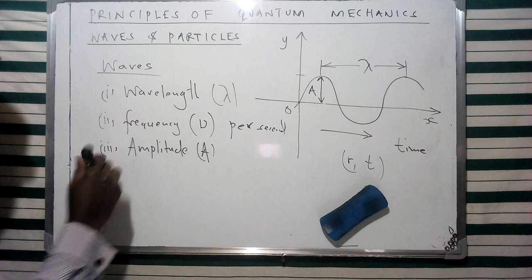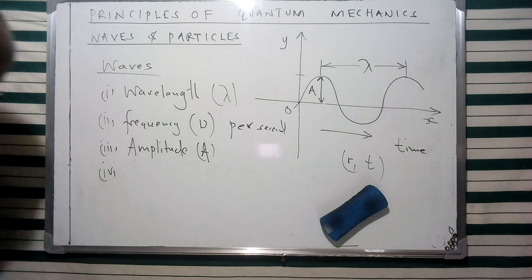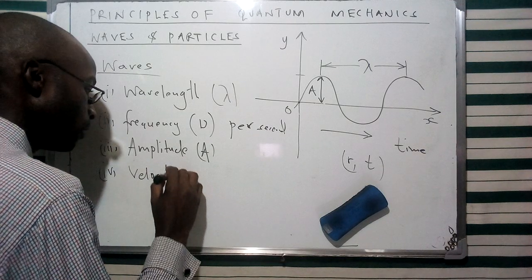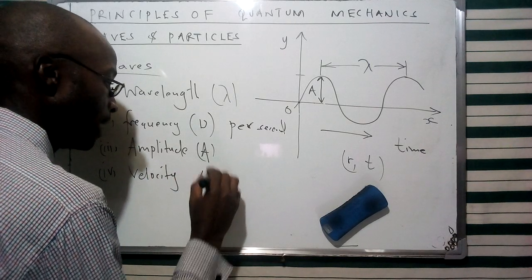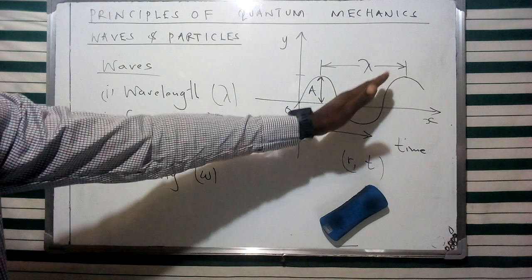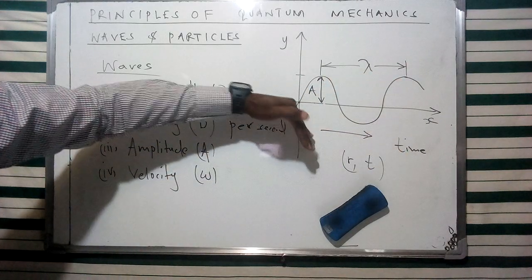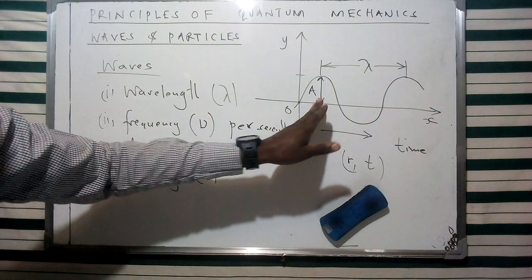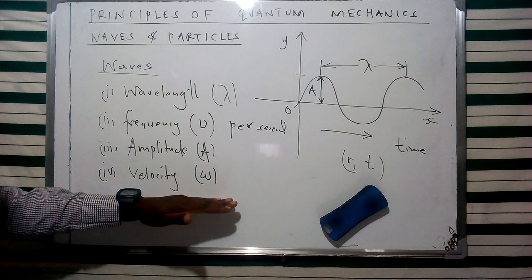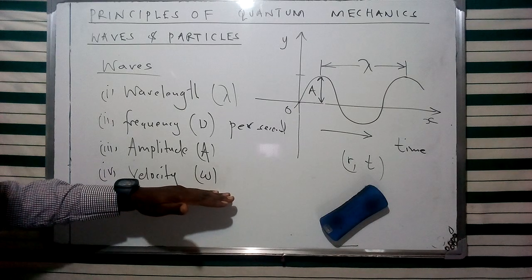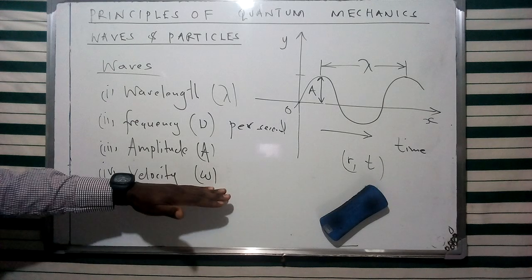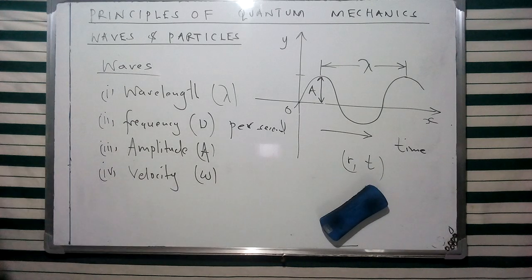And then the fourth characteristic of a wave is what we refer to as the wave velocity. The wave velocity is going to be given in terms of omega. As this particular wave travels, it's going to return to its initial position, but there will be an element of time consumed from this initial position to the last one. Therefore, we can characterize this wave as it travels in terms of displacement with respect to time. Since it goes in the form of cycles, this is going to be in terms of this particular velocity that we refer to as omega.